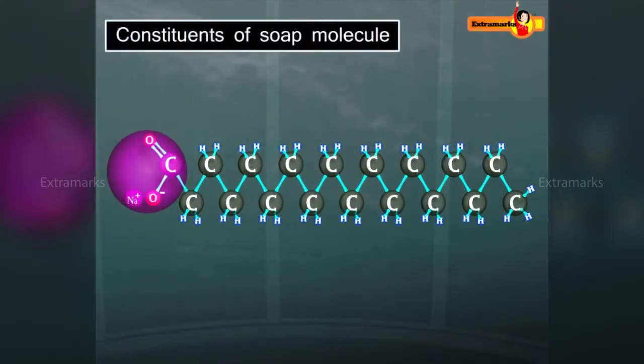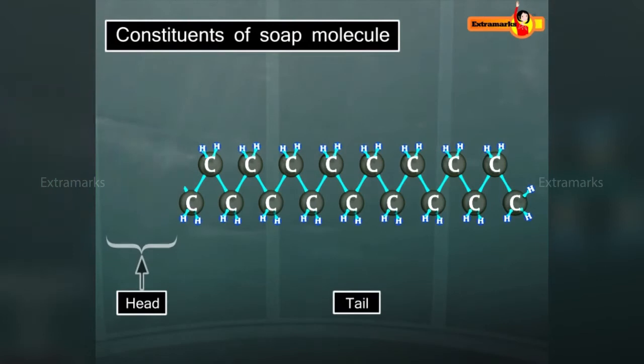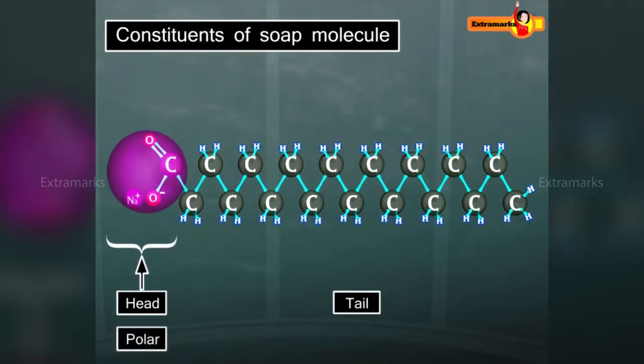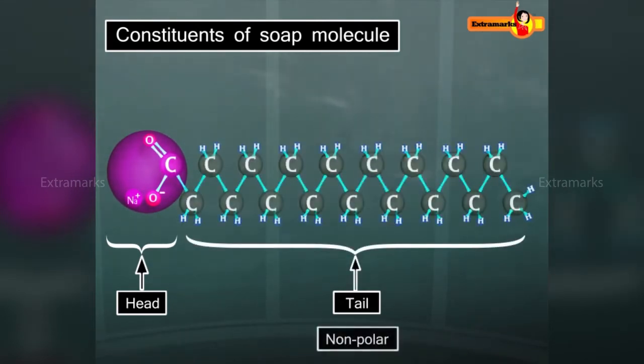A soap molecule consists of two parts, head and tail. The head is polar in nature. It consists of carboxylate ion. It is hydrophilic and dissolves in water. The tail is non-polar in nature. It consists of long chain of hydrocarbons. It is hydrophobic and dissolves in grease, oil or other organic solvents.